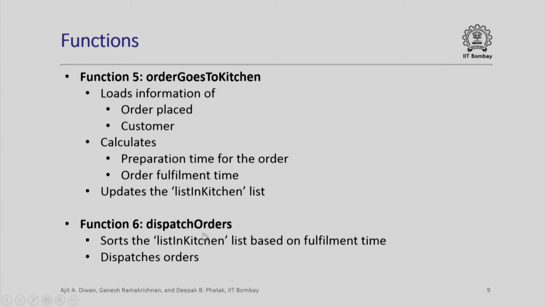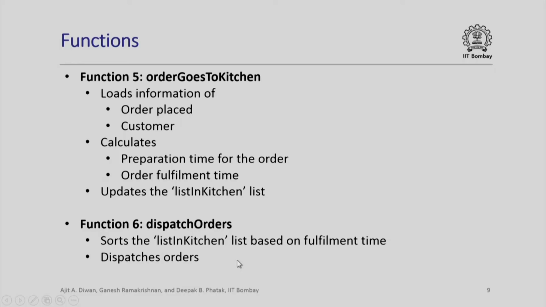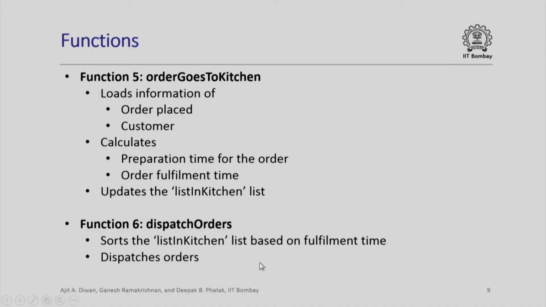Finally, the dispatch orders function is very simple. It will sort the list in kitchen list based on the fulfillment time, and it will dispatch orders, so that the customers waiting on the table for the orders to be fulfilled, in the sequence in which these orders are fulfilled, they will be delivered by the kitchen staff and customers can collect them. Please note that the total amount of time for which the customer has to wait is the time since the customer arrives and the time of the fulfillment of the order, which will include all intermediate waiting times, etc.